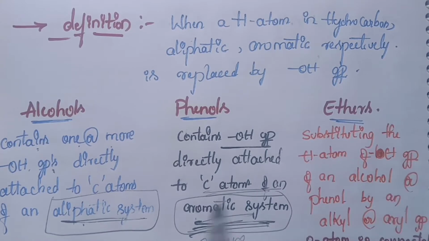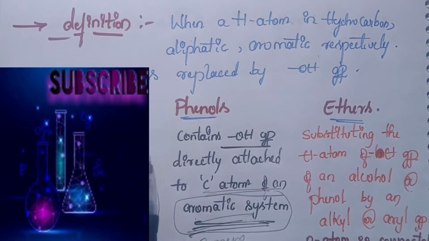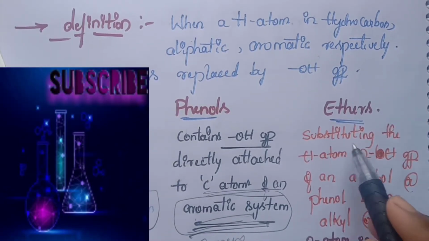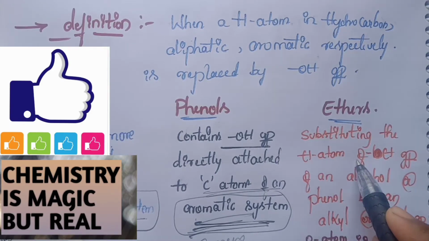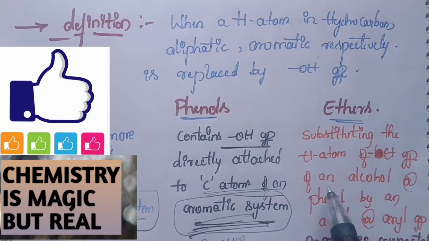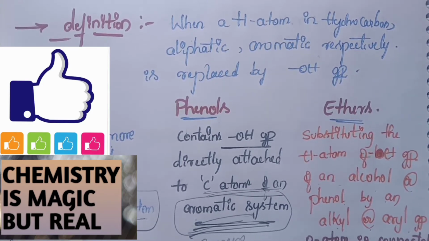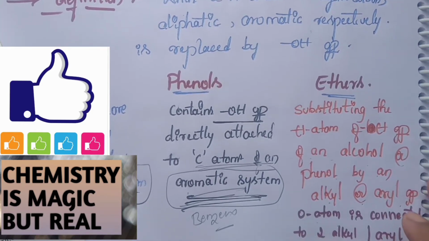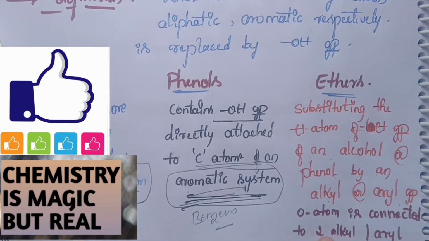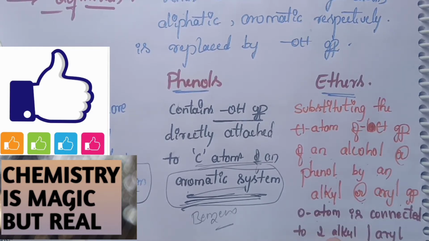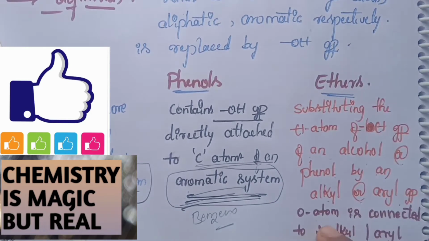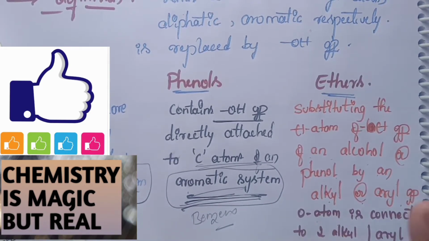Here, ethers. What is meant by ethers? Ethers are formed by substituting the hydrogen atom of the hydroxyl group of an alcohol or phenol with an alkyl or aryl group. That means the oxygen atom is connected to two alkyl groups or two aryl groups, like CH3OCH3 or C6H5OC6H5. That is called ethers. Oxygen is in the middle, connected to the two alkyl groups or two aryl groups.